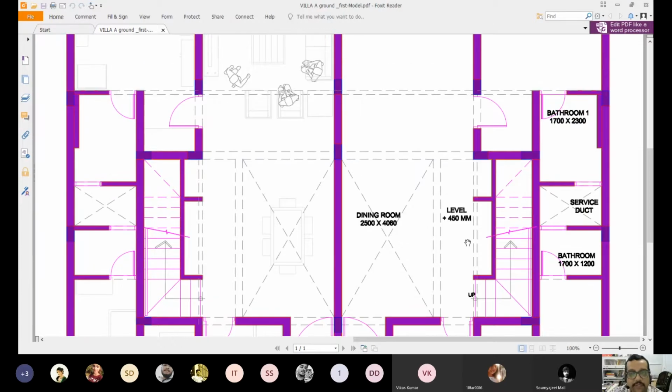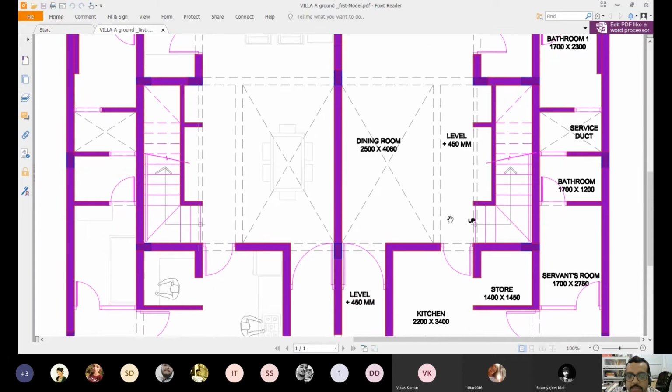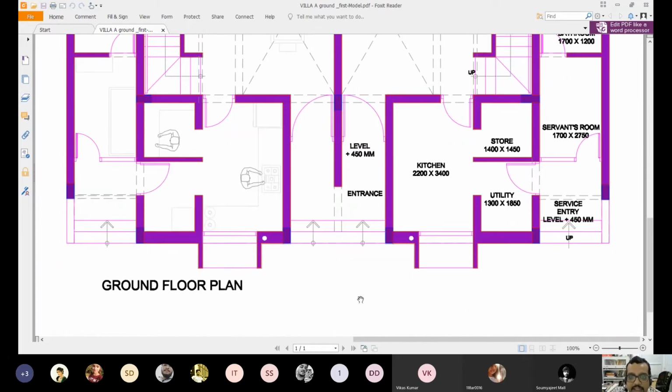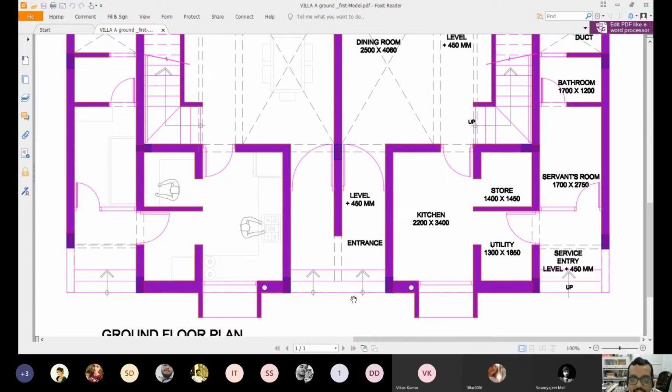Then in every place, every room, we generally write a level. And this level is written only after you have a datum level. So outside, in a site plan where you have level plus minus 0.0, with respect to that all the individual levels will come up. So this is plus 450. Now to explain better, I have deleted lots of dimensions and labelings, which I will show you in the AutoCAD file.